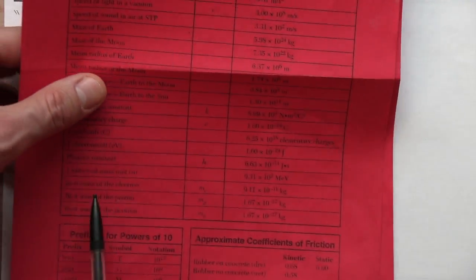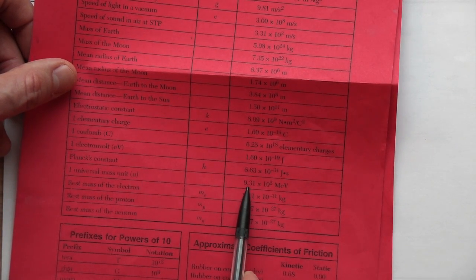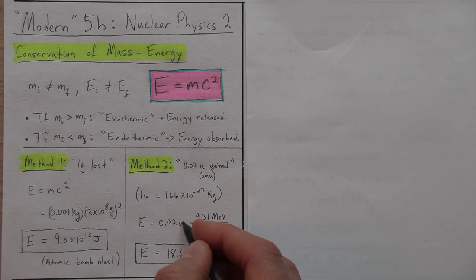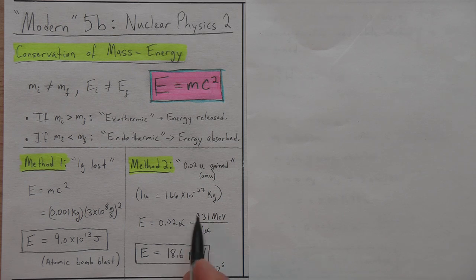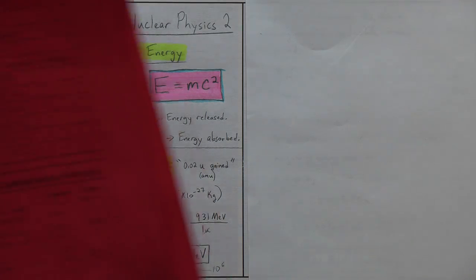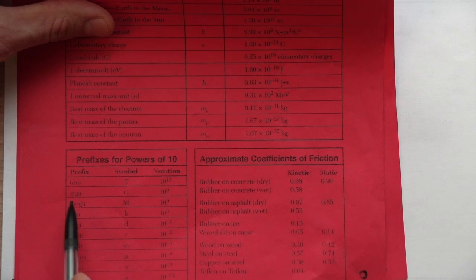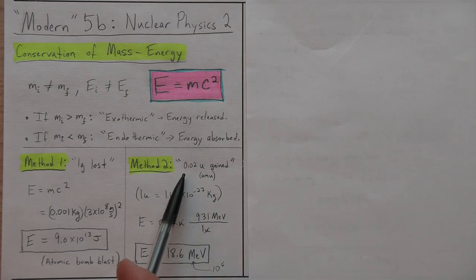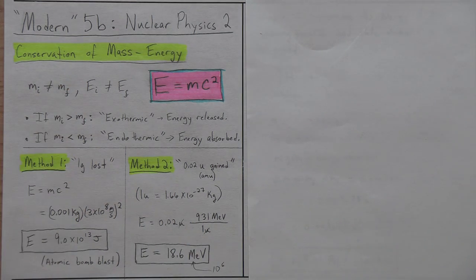The numbers I get from the reference table, 1 goes with the U and 931 goes with the mega electron volts. Now what happens is the U cancels and I'm left with multiplying this times that and dividing by 1, or 18.6 mega electron volts. A reminder, mega means 10 to the 6th, right here. Mega, 10 to the 6th. So it's 18 million electron volts. 18.6 million electron volts would be the result of that energy. And since the mass is gained, that means the energy went into the system making more mass. That's what this is all about.